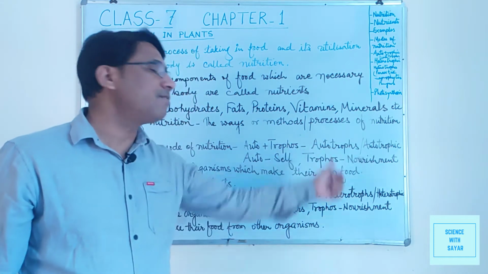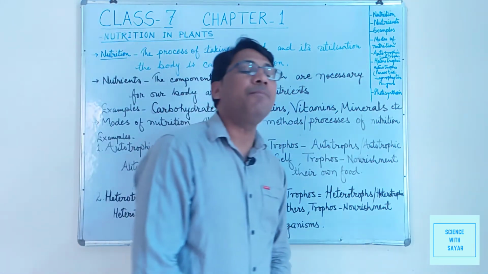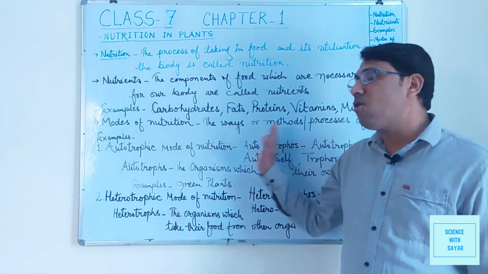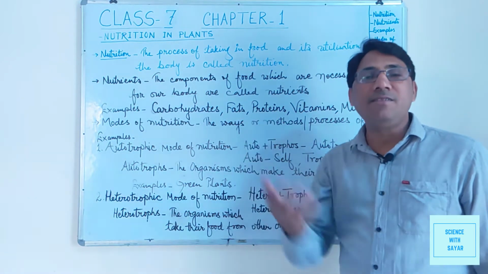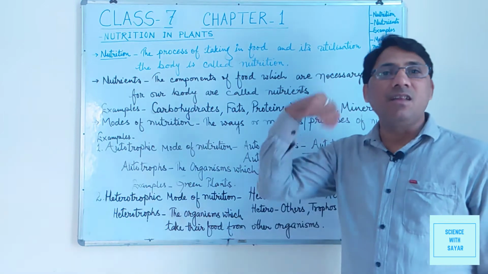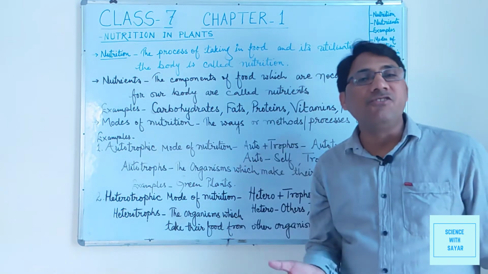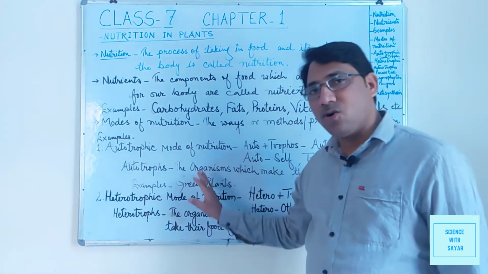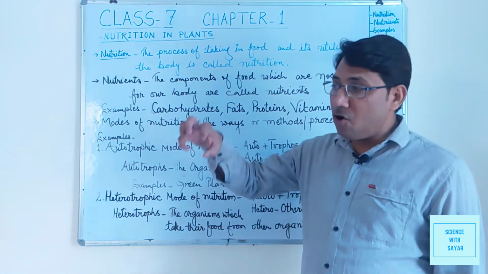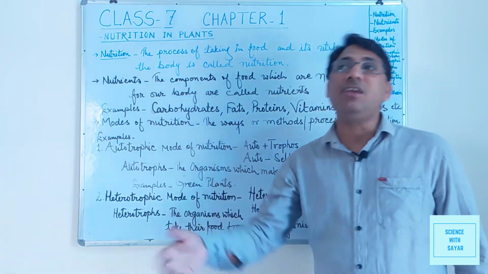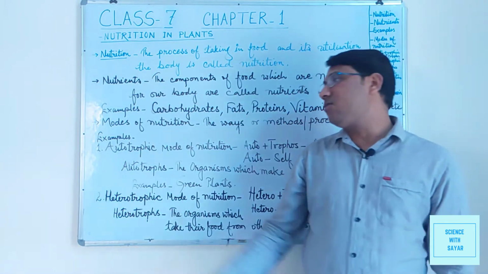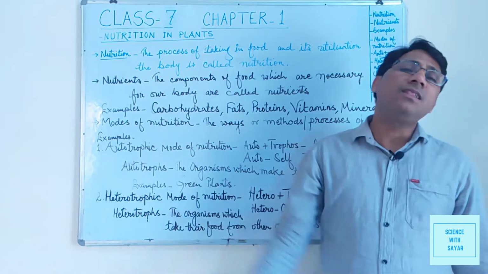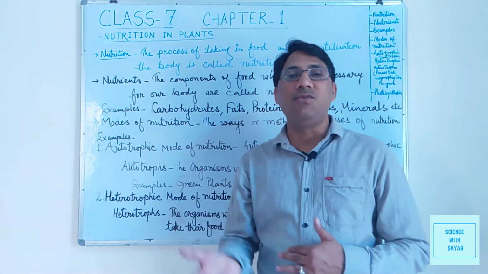So self nourishment, it means they can prepare their own food. So organisms, living creatures that can make their own food are known as autotrophs, and the mode of nutrition in those organisms is known as autotrophic mode of nutrition, because they can prepare their own food.